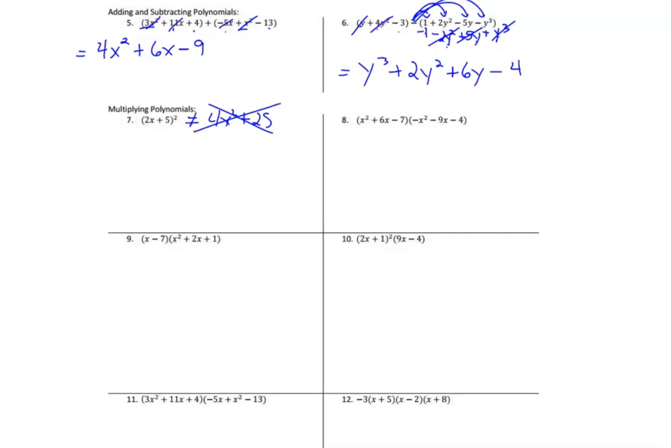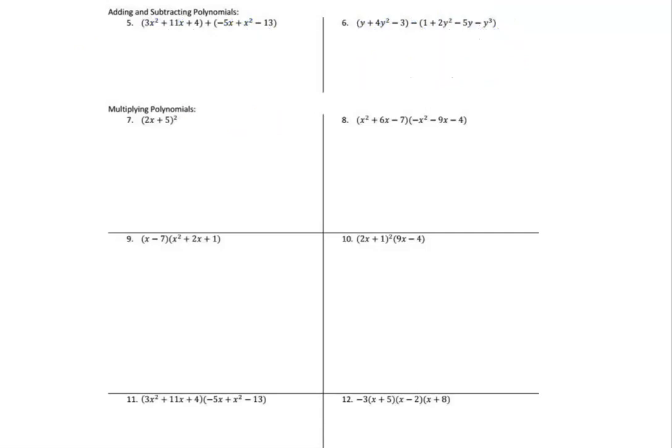When you're doing one like number 7, let me clear this off real fast. When you see a quantity squared, a binomial squared, write that binomial twice. So that is 2x plus 5 times 2x plus 5. And then you are going to either box or FOIL. If you have to use a box, you go right ahead. But Algebra 2 on, it's normally faster and more intuitive to skip the box and just go straight to foiling. But to refresh your memory, if you're a box person, you would make a box. Since this was 2 terms by 2 terms, make a 2 by 2 box.